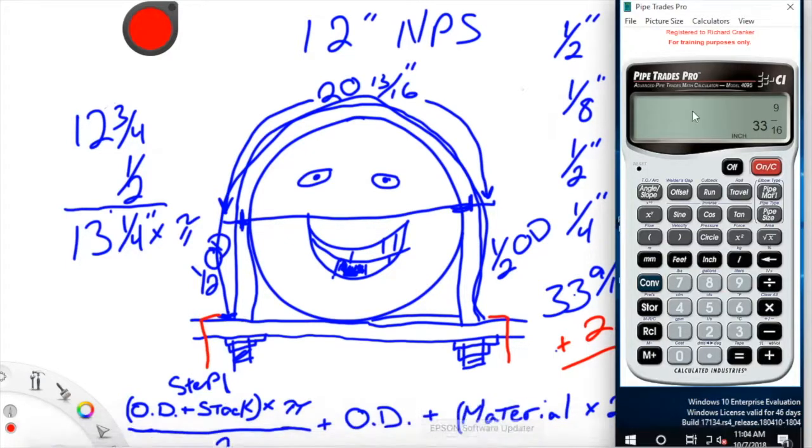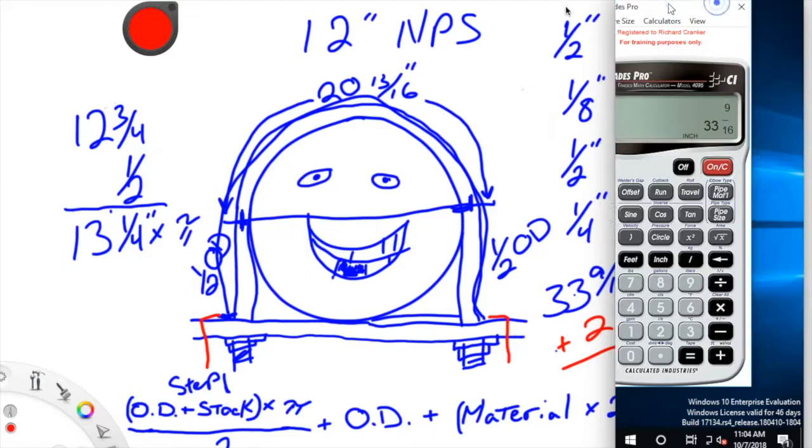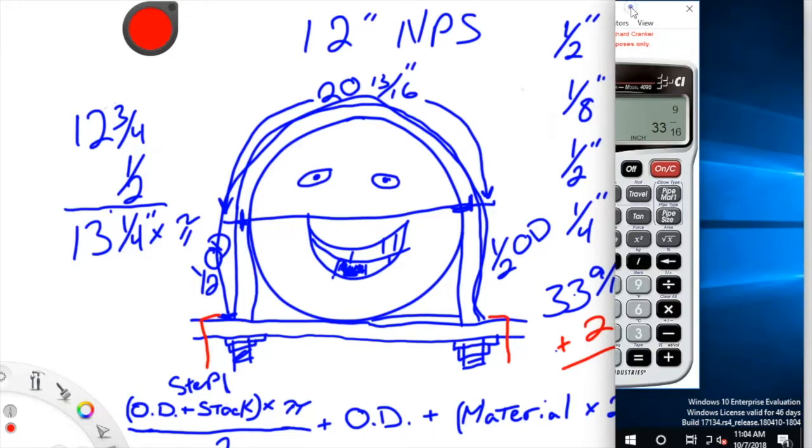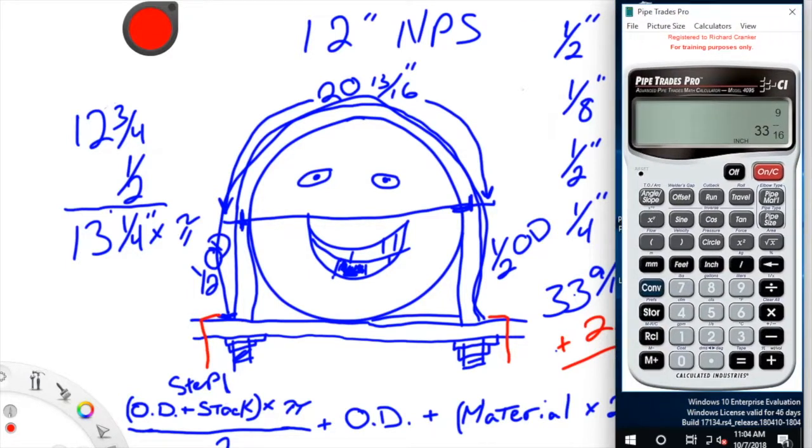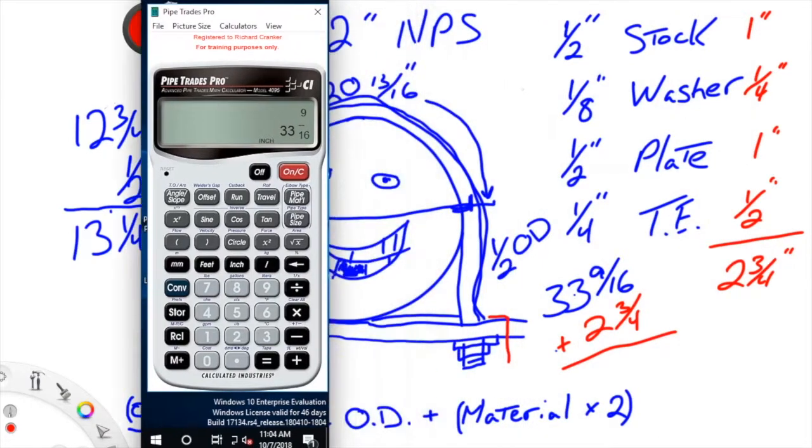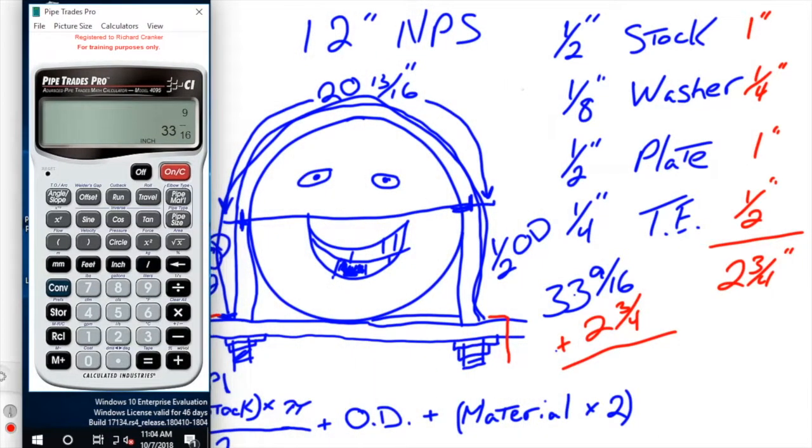Pull up our calculator. We're grabbing the wrong window. Alright, we've got 33 9/16 plus 2 inch and 3/4 equals an all thread length of 36 inches and 5/16.